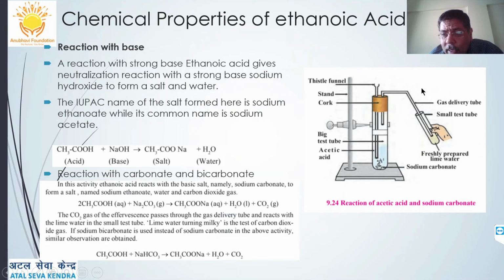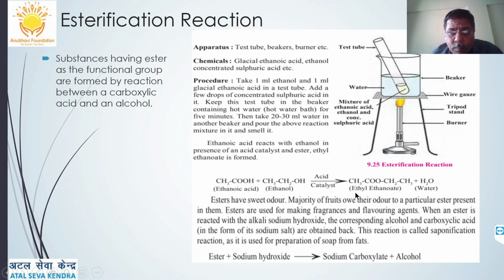To confirm that it is carbon dioxide, the gas is allowed to pass through freshly prepared lime water. The carbon dioxide bubbles into it and the lime water turns milky. Then comes the esterification reaction. Substances having an ester group as a functional group are formed by reaction between a carboxylic acid and an alcohol. For example, ethanoic acid reacts with ethanol in the presence of acid as a catalyst.